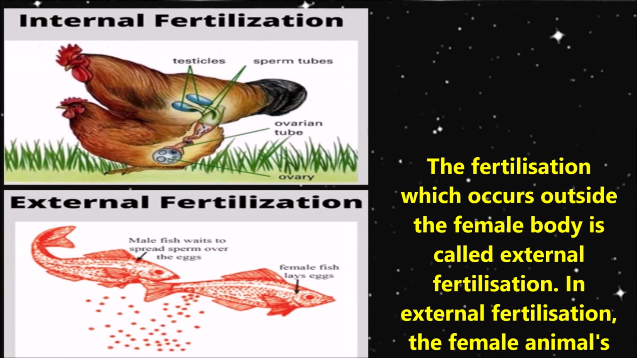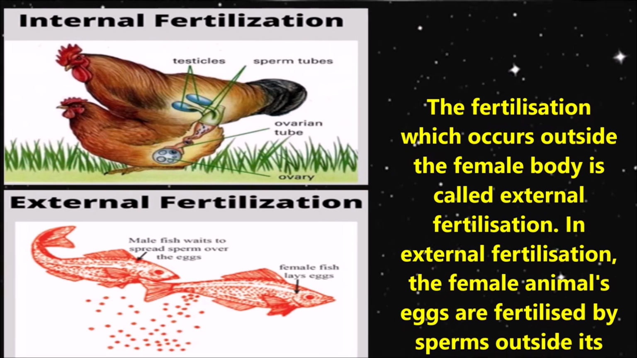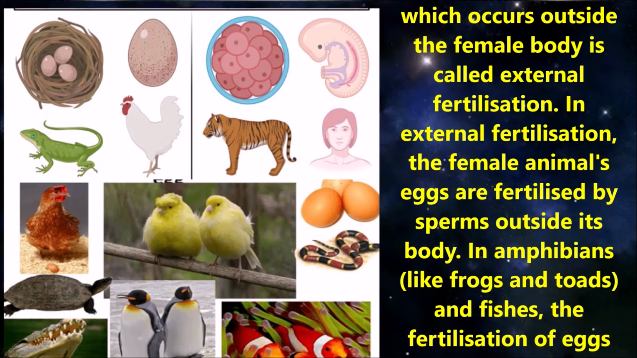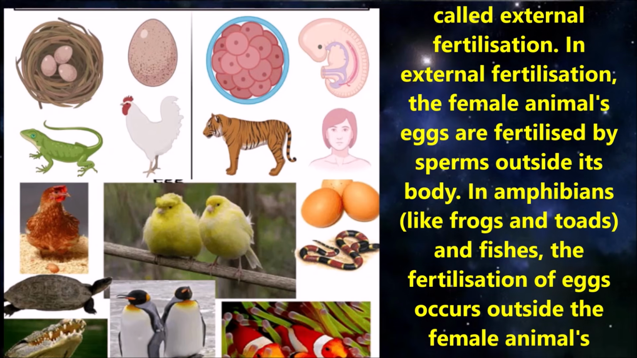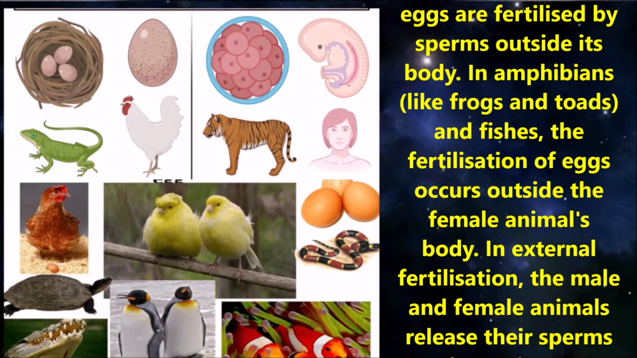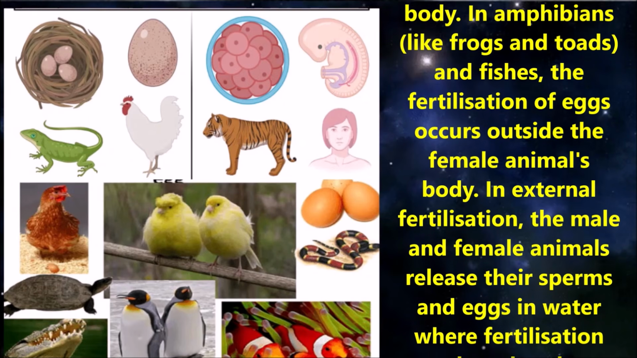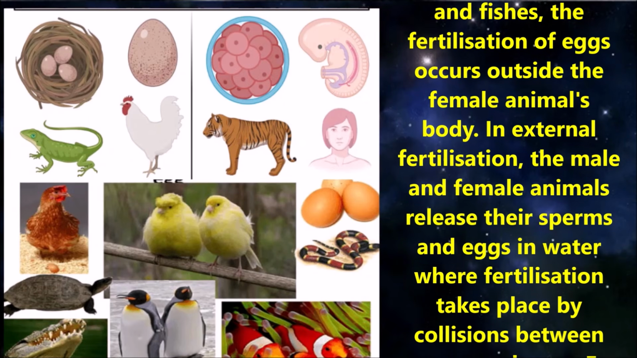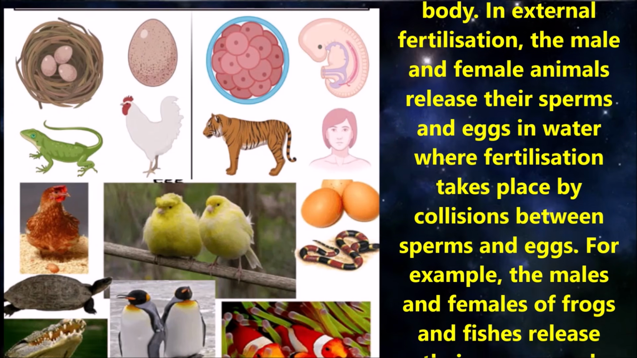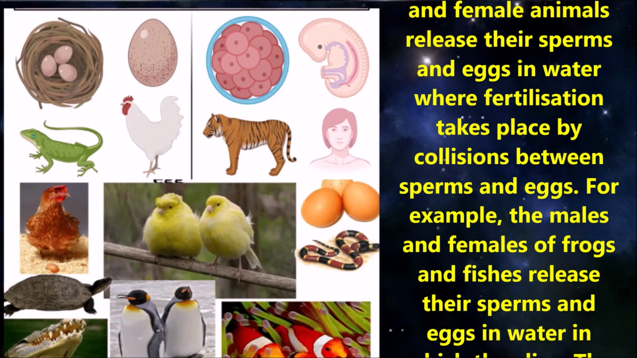In external fertilization, the female animal's eggs are fertilized by sperms outside its body. In amphibians like frogs and toads, and in fishes, fertilization of eggs occurs outside the female animal's body. In external fertilization, the male and female animals release their sperms and eggs in water, where fertilization takes place by collisions between sperms and eggs.